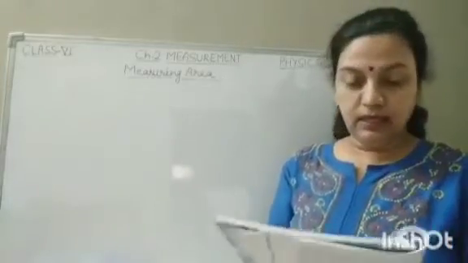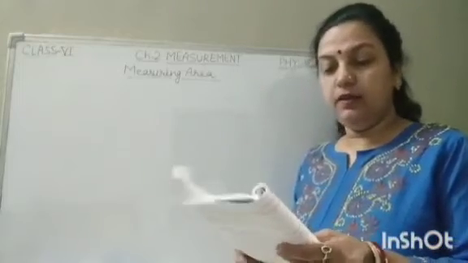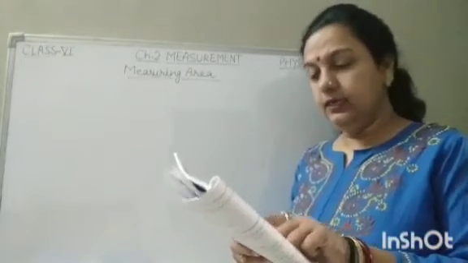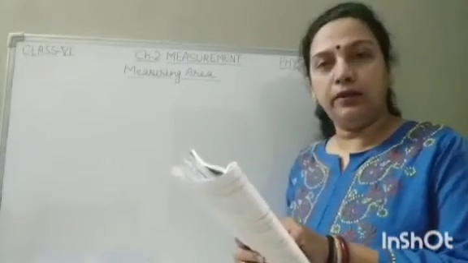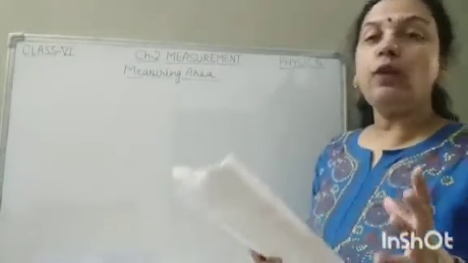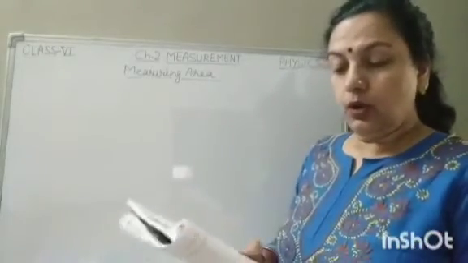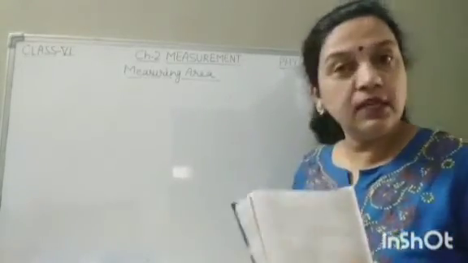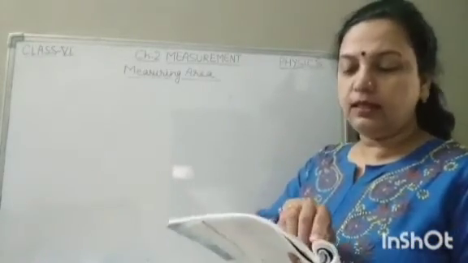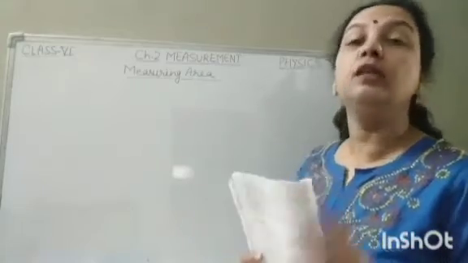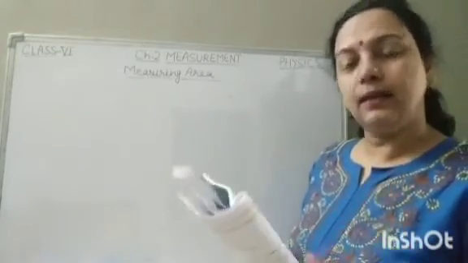Now number 3 is, which of the following is a physical quantity? Option A second, option B meter, option C mass, and option D hour. We know physical quantities are those quantities which can be measured. So mass is the physical quantity which can be measured. Here mass will be the correct answer. The other 3, second, meter and hour, are units to measure time. So mass is the correct answer.